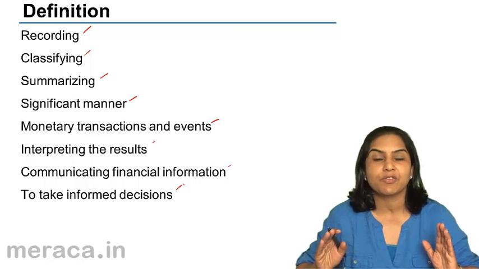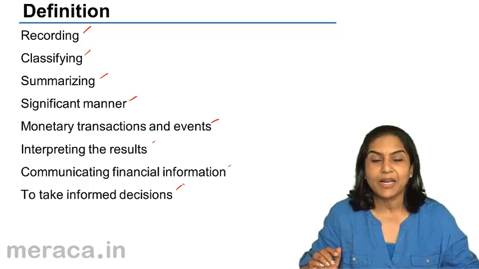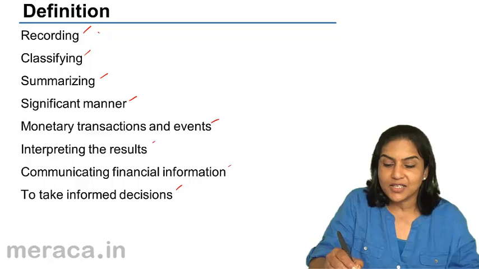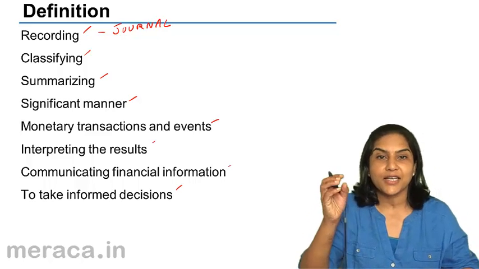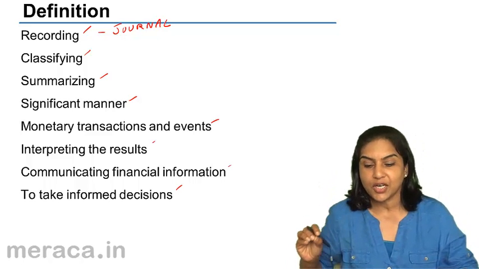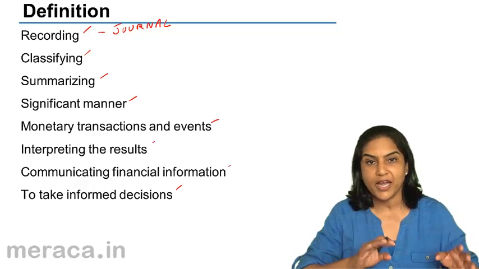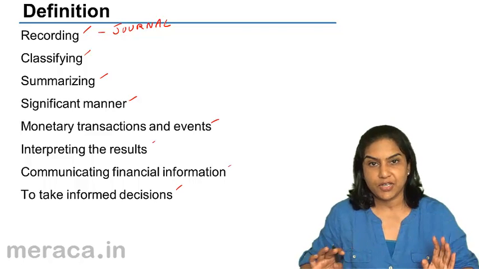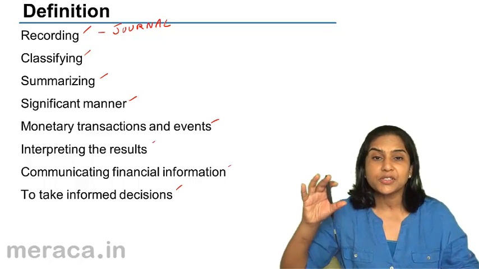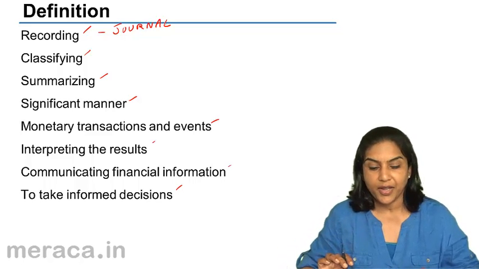It begins with first recording. For those of you who have some familiarity with accounts, this stage is nothing but the preparation of what is called the journal, where all transactions are chronologically recorded, entered into. The journal may be your cash book, maybe the purchase day book, sales day book, etc. So first it's the art of recording. Accounting is the recording.